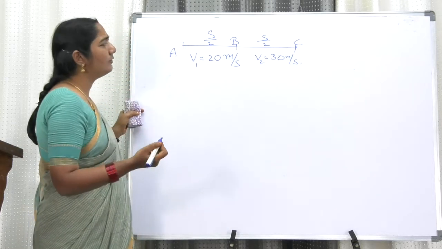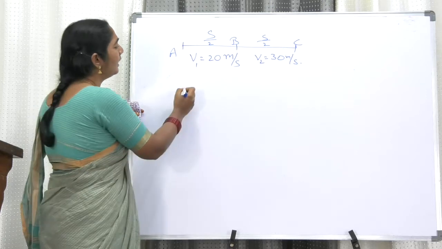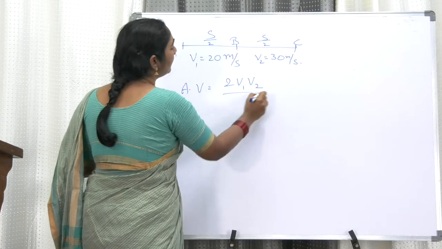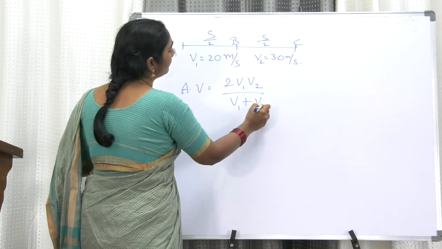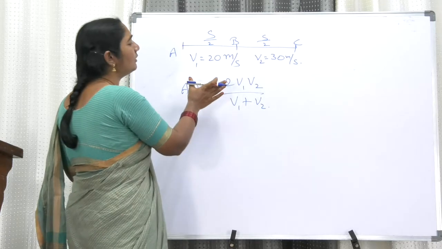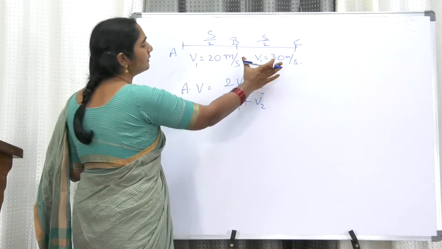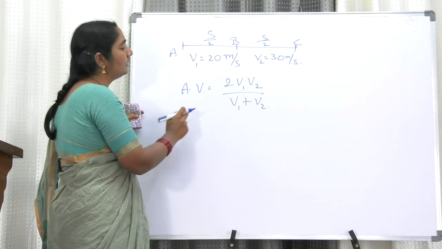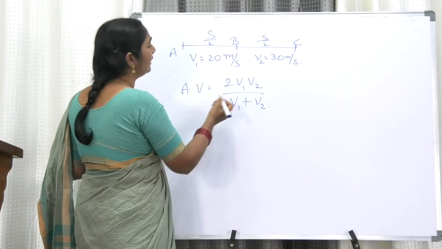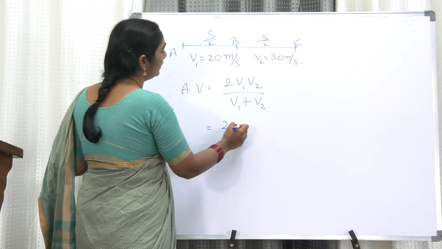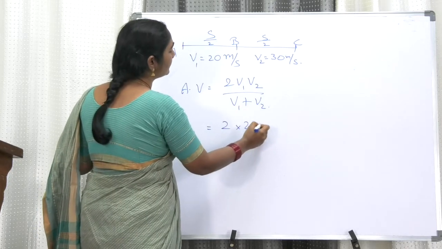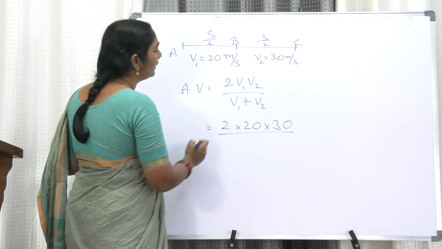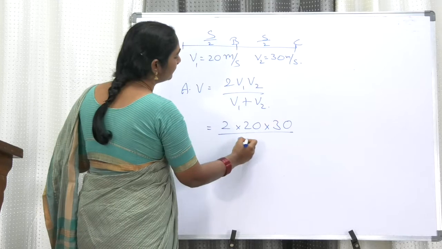Already yesterday we have done the formula for this. The average velocity is nothing but 2v1v2 by v1 plus v2, when half the distance is covered with one velocity and the next half distance with another velocity. We have already given this derivation, so now we are directly taking the formula. So 2 into 20 into 30 by 20 plus 30.